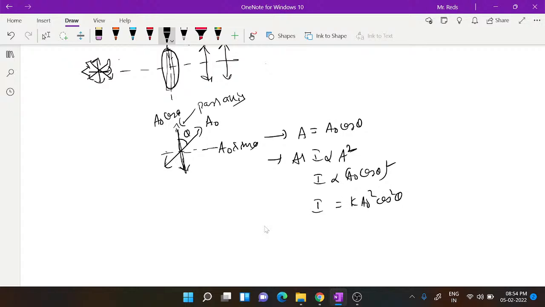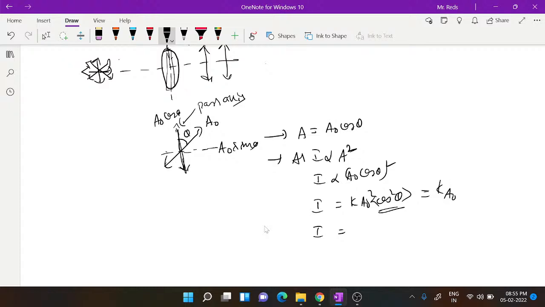This gives you the I naught. But actually, there is a possibility for this angle to change from 0 to 360 degrees. For unpolarized light, all values of theta from 0 to 2 pi are possible, so we have to take the average over all of them. The average is taken by making use of integration, and we are not getting into the details of those.